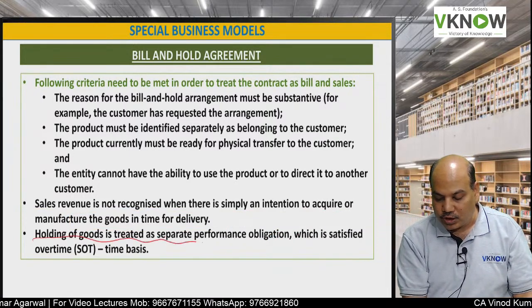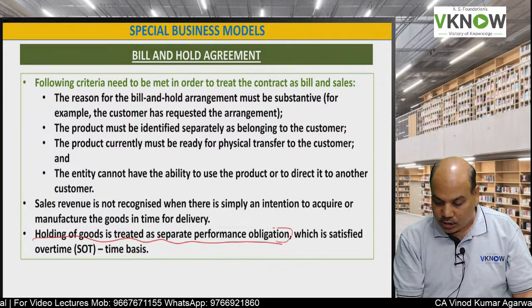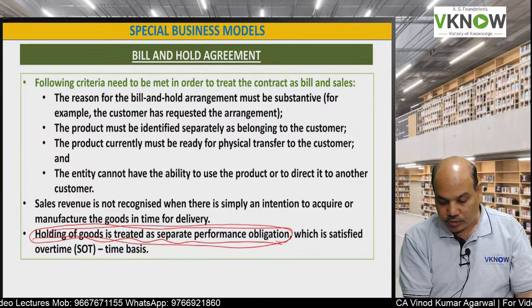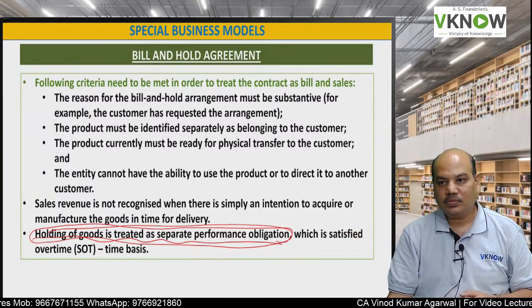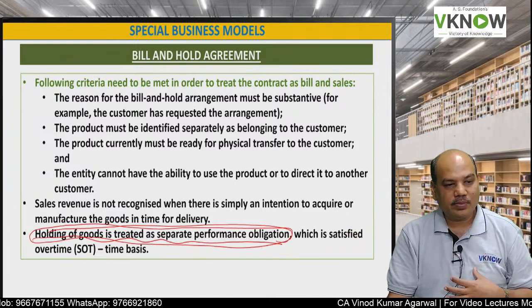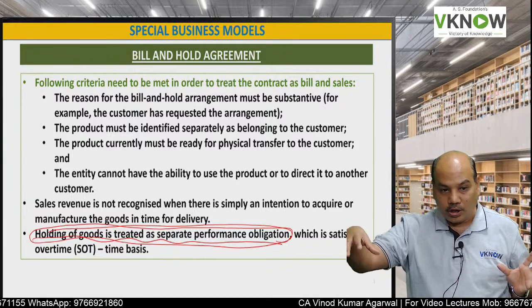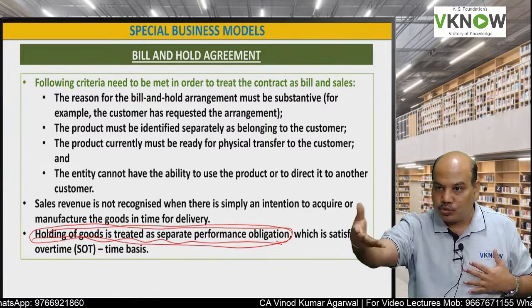Holding of goods is treated as a separate performance obligation. If you hold the goods on behalf of the customer, and the customer says you keep these goods with you, I will come after 3 months and collect, then you will say, see boss, I will hold it on your behalf, but I am going to charge you some rent for this because I have sold it to you.